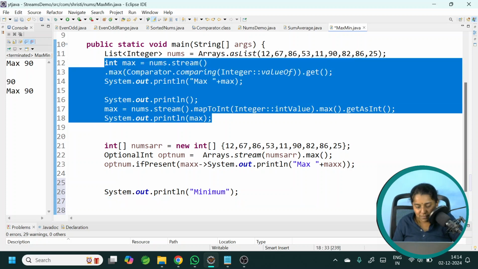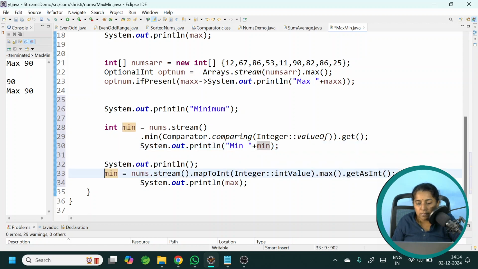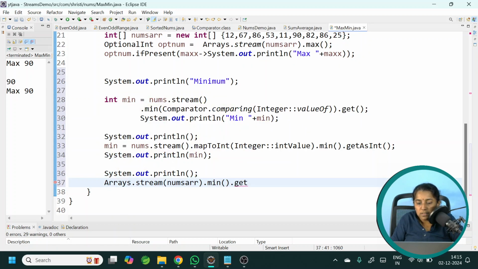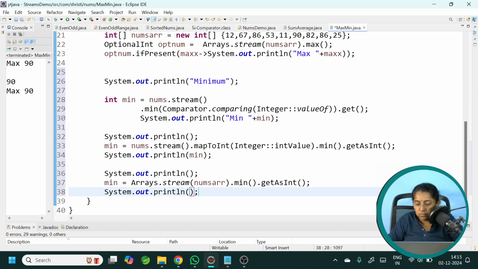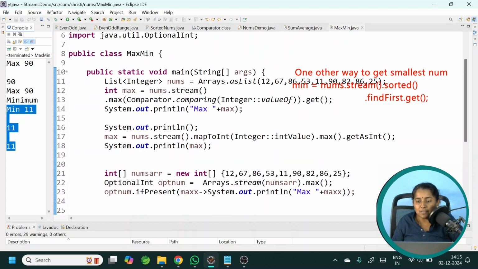So now we will copy the same thing, and wherever it is max I will change it to min. That's all. And here also map to int dot min get as int. We will do the same thing for the array also, and directly I will use get as int, just like the previous case, and I will give it as min. I am using the same variable name, sys min. Let me run this. Now you are getting the minimum value in both the array and list of numbers.